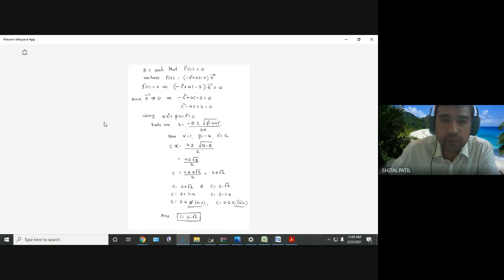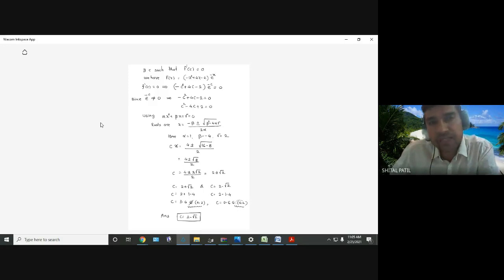Right? So in an MCQ, what will be given? A function will be given and it will be asked to find the value of c, considering that all the conditions of Rolle's theorem are verified. You don't have to verify. If it is asked to find c, you don't have to verify anything.